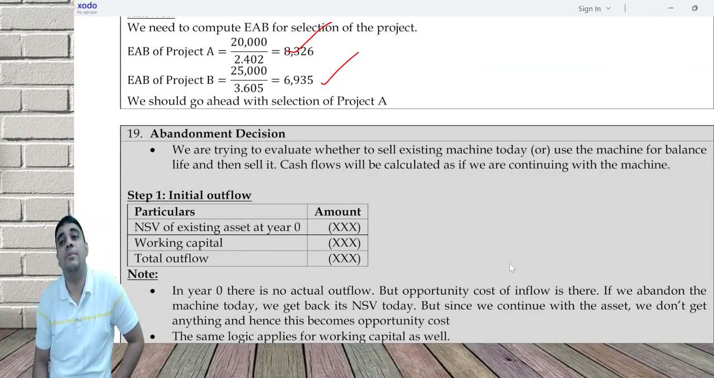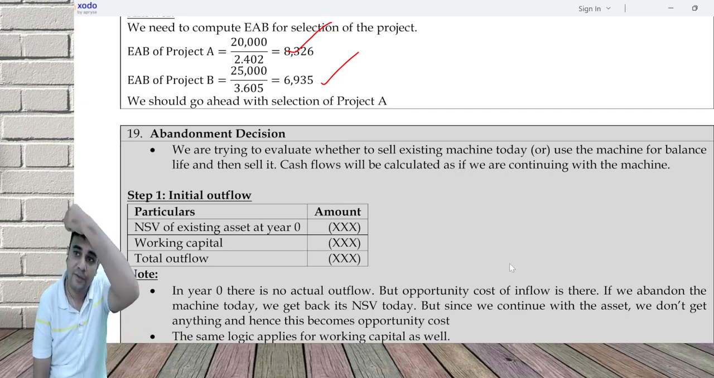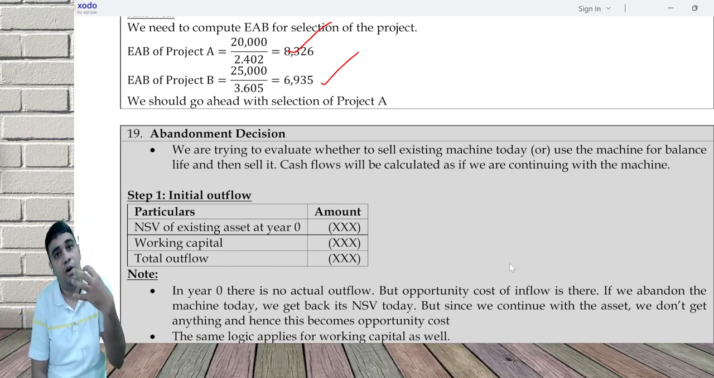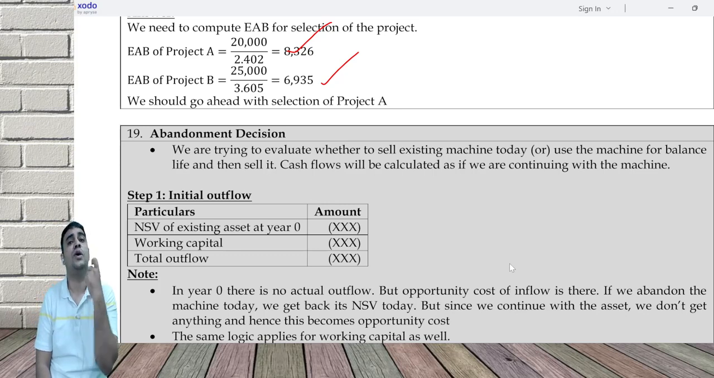Next is abandonment decision. Now, what is abandonment decision? It is deciding whether to give up an existing asset. A lot of people think about when to buy a new asset, or should I replace an asset. But one important decision is when should you give up an existing asset?